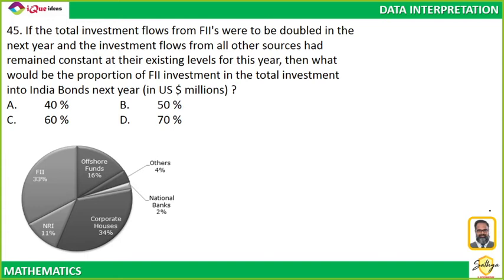If you understand this question, calculation is very simple. Calculation में कुछ भी नहीं है.